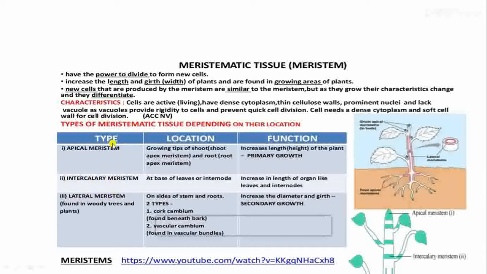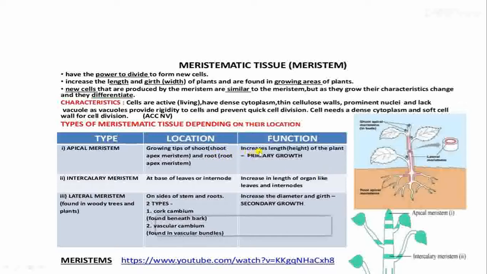Okay, so apical meristem, where are they located? Apical meristem is located in the growing tips of shoot, which is called the shoot apex meristem, and then the root apex meristem. Okay, so in this diagram you just see a plant. See, root apical meristem, tip of the roots, and tip of the branches, main root also, branches also. Then tip of the main stem also, tip of the branches also, shoot apex. So shoot apex has shoot apical meristem, and root apex has root apical meristem. So location is this, the shoot tip and the root tip.